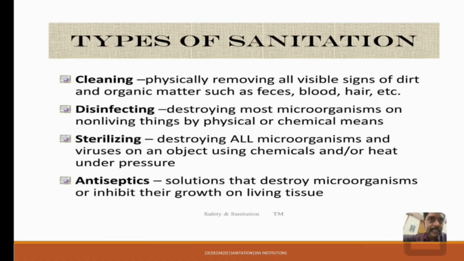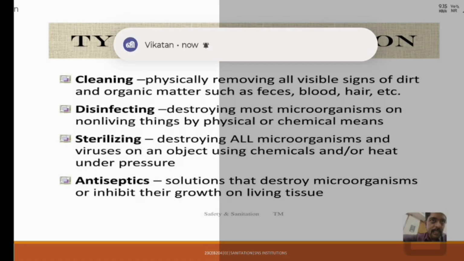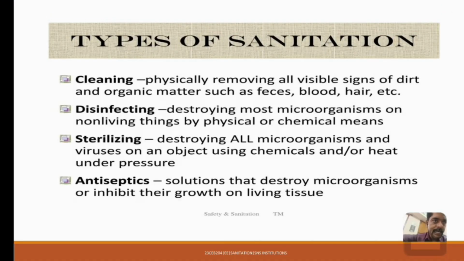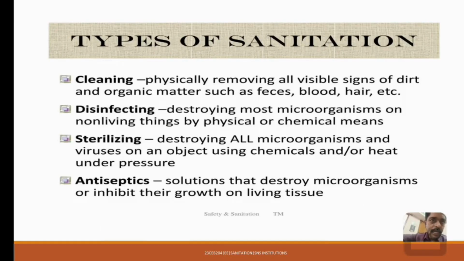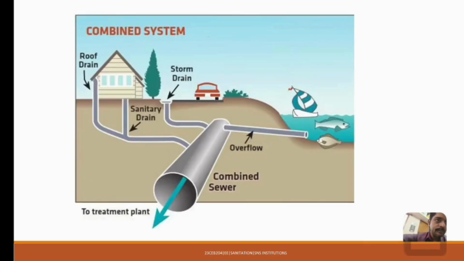Types of sanitation: cleaning, disinfecting, sterilizing, and antiseptics. Cleaning is physically removing all visible signs of dirt and organic matter such as feces, blood, and hair. Disinfecting is destroying most microorganisms on non-living things by physical or chemical means. Sterilizing is destroying all microorganisms and viruses on the object using chemicals and or heat under pressure. Antiseptics are solutions that destroy microorganisms or inhibit their growth on living tissues.